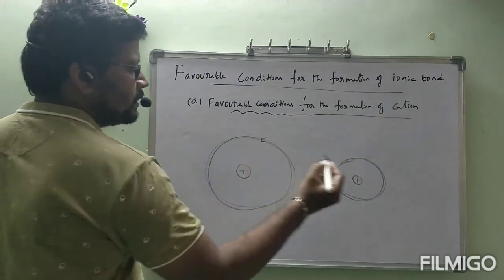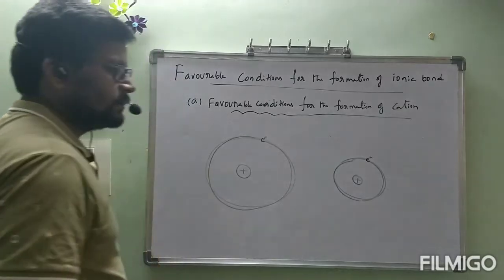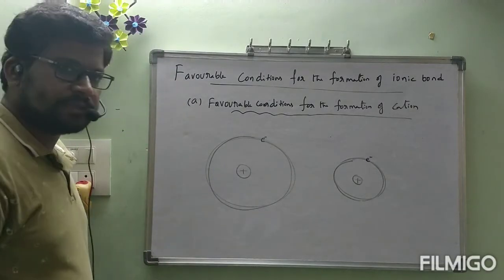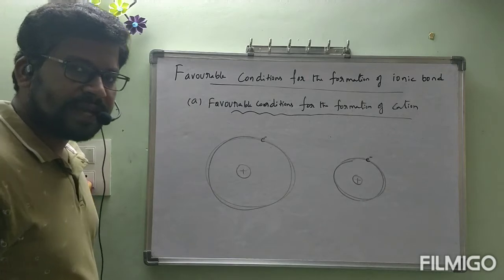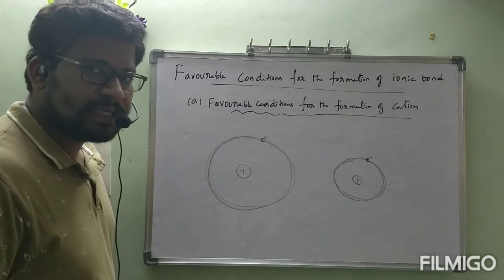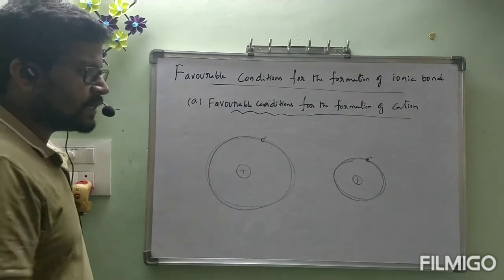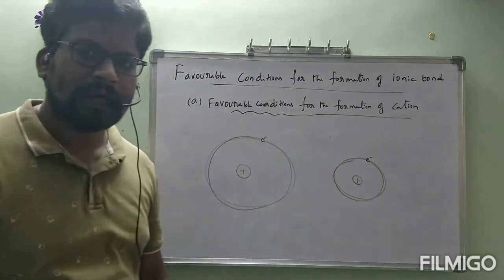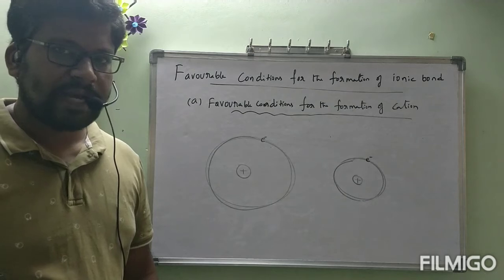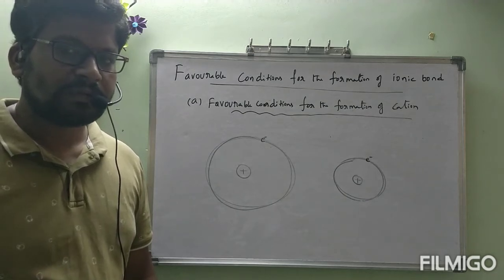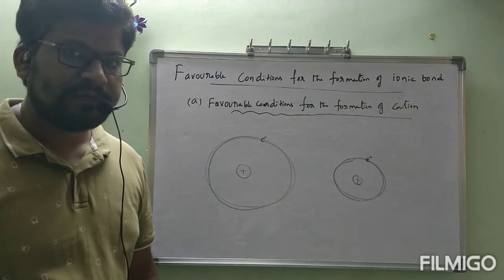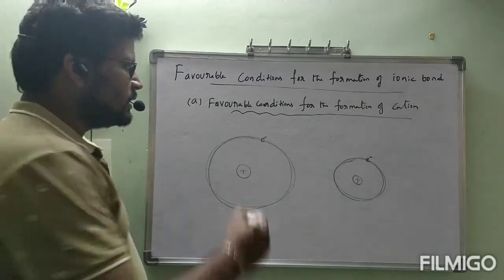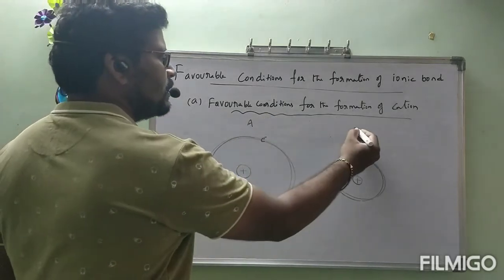Electron is present here, and here electron is present. My question is, out of these two atoms, from which atom can we remove the electron easily? Big atom and small atom. This is A and this is B.